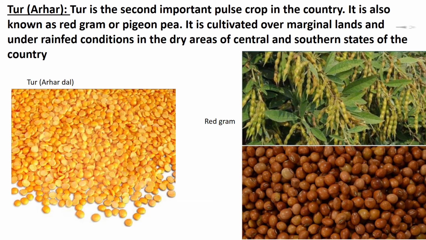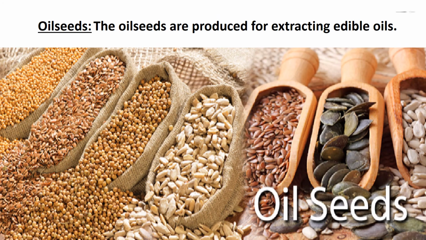Children, this crop occupies only about 2% of the total cropped area of India. Maharashtra alone contributes about one-third of the total production of tur. Other leading producer states are Uttar Pradesh, Karnataka, Gujarat and Madhya Pradesh.